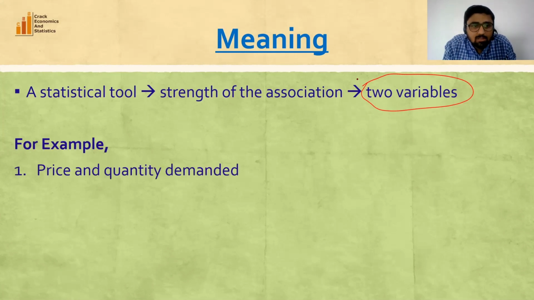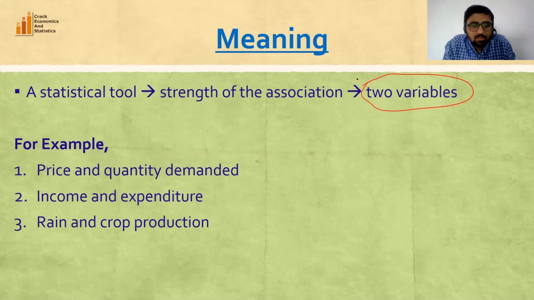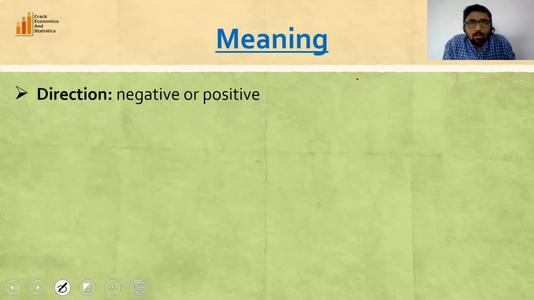Let's take the example, suppose price and quantity demanded. So here we have two variables, price and quantity demanded. Second is income and expenditure, rain and crop production, gender and salary. So we can examine the association between these two variables with the help of correlation analysis. Now, correlation analysis talks about two things: direction of the association and strength of the association.